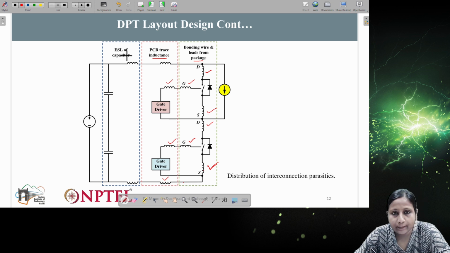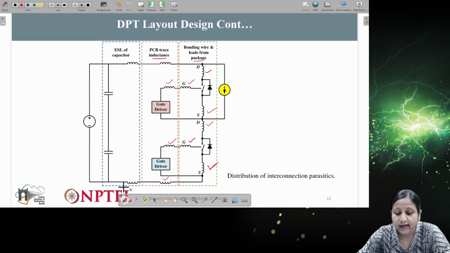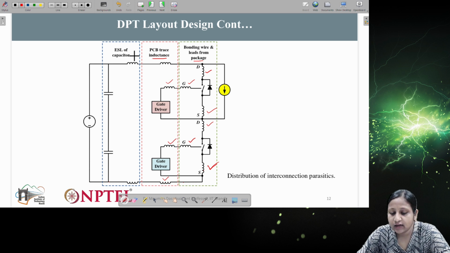Regarding the ESL of the capacitor, we generally consider a capacitor an ideal component. But whenever we connect this capacitor, there will again be some track length between the gate driver point and the capacitor point. This will give us the ESL of the capacitor. Again, this can be reduced if we connect multiple capacitances in parallel, so we have to see how to optimize the capacitance selection. So these are the different parasitic distributions in the DPT layout.